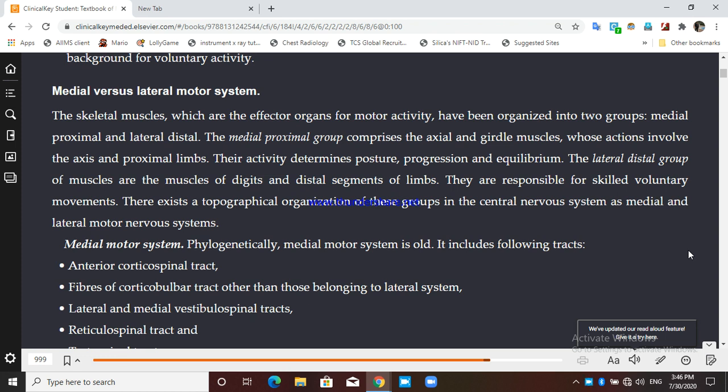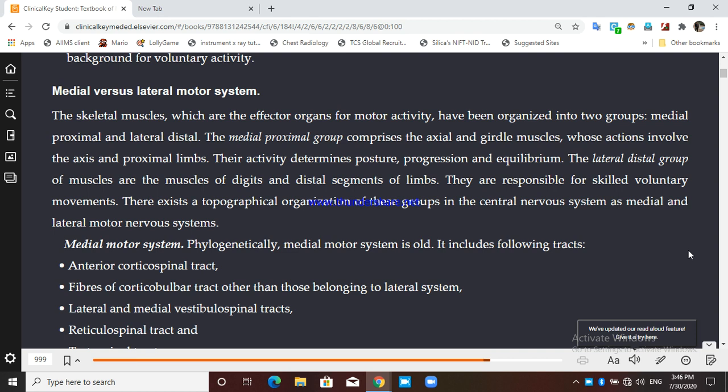And the lateral motor system is involved in the movement of distal groups of muscles, like fingers and toes. So we can say it another way, just visualize this. The medial motor system is controlling the axial system or the proximal muscles, and hence it is responsible for the maintenance of posture.